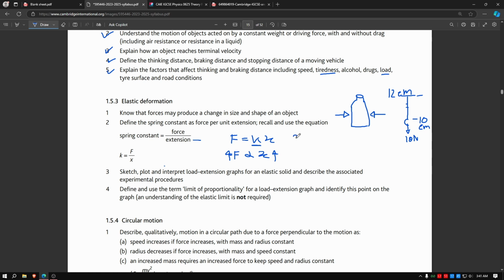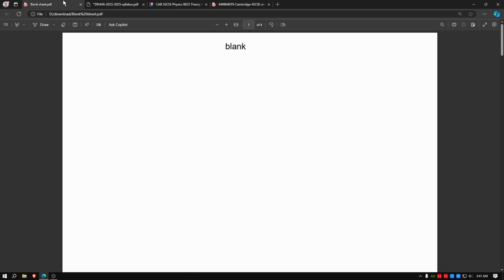This constant can be any number, let's say 20, 30 or 40, some constant multiplied with the extension. So this is a very basic formula. Let's sketch, plot and interpret the load extension graph for an elastic solid.